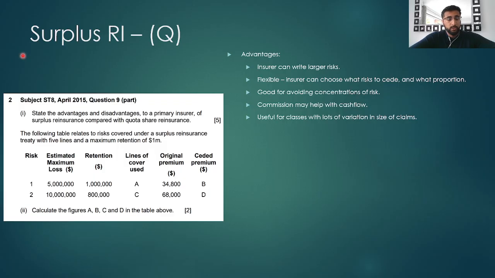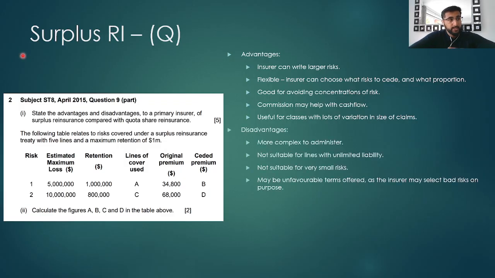So the advantages are the insurer can write larger risks than they used to. Surplus reinsurance is also more flexible. Insurance companies can choose what risk to cede and what proportion. They are good for avoiding large concentrations of risk. Commissions might also help cash flow, and it's also useful for classes with lots of variation in the size of trades. In terms of the disadvantage, it's more complex than quota shares to administer.